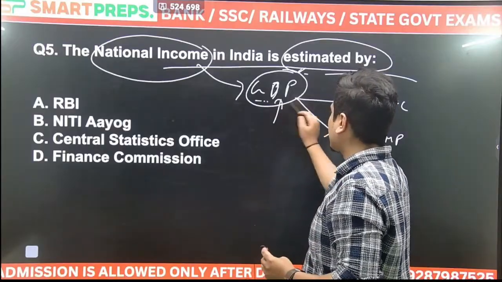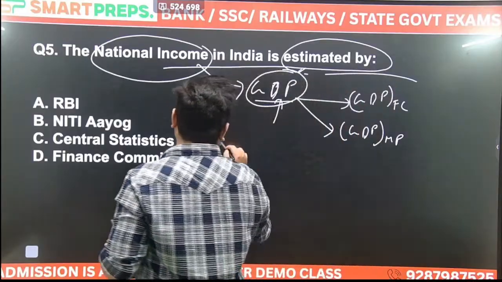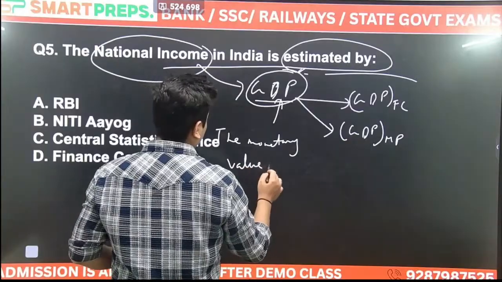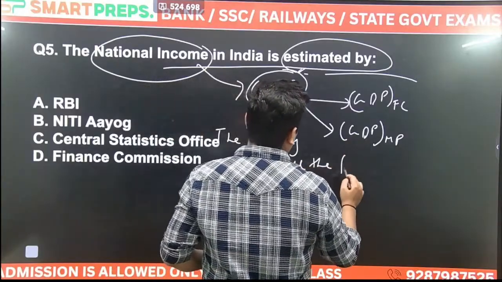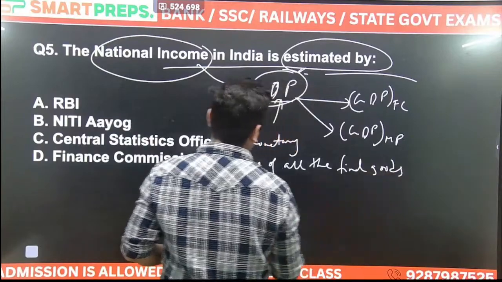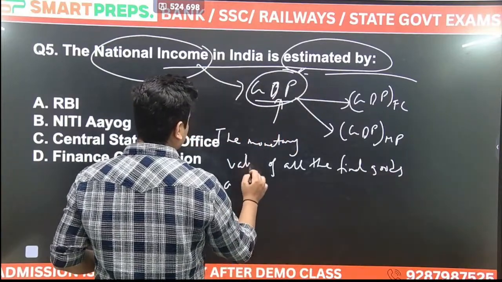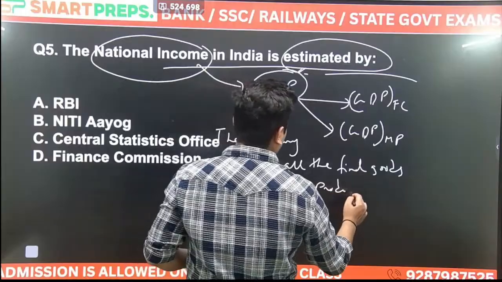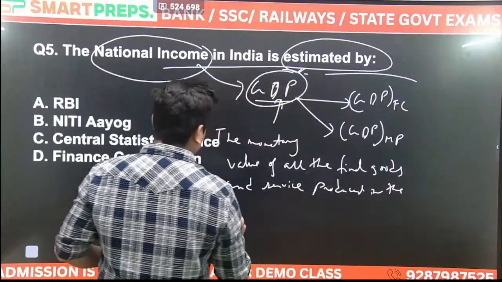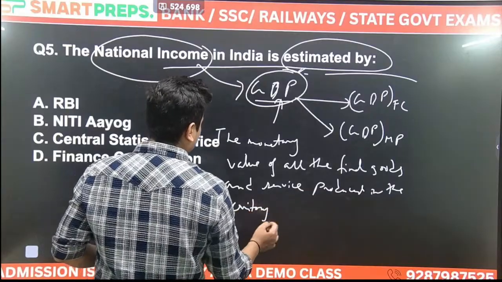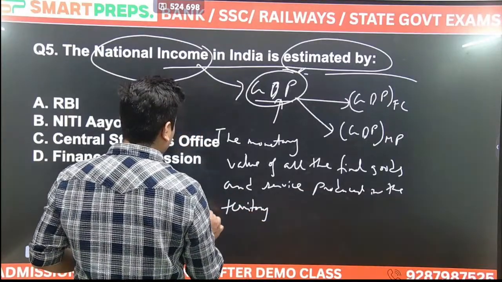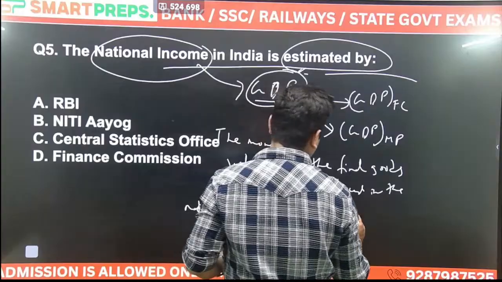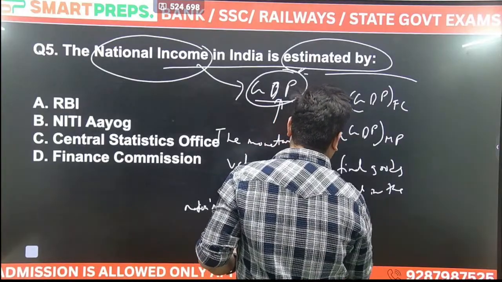GDP का मतलब क्या है? Gross domestic product. What is GDP? It is the monetary value of all the final goods and services produced in the territory of India. What is in the nation's territory? Within one accounting year.